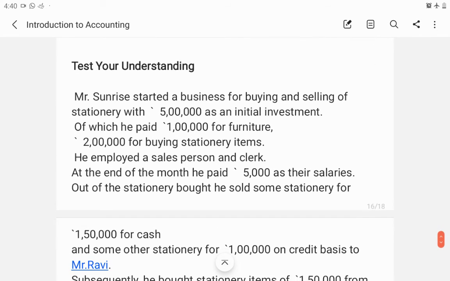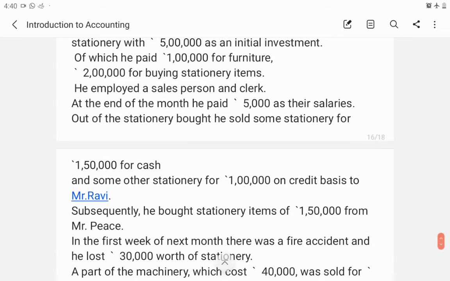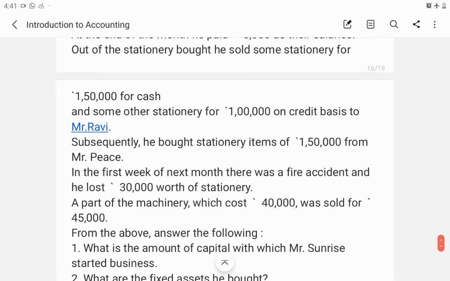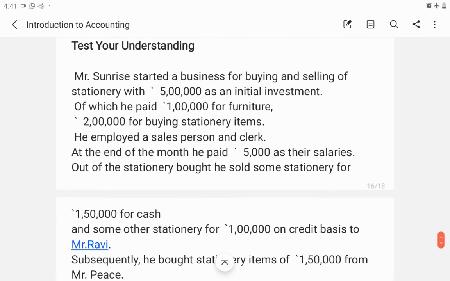Next, you can test your understanding. You can identify the following: which is the amount of capital, what are the fixed assets, the value of the goods purchased, who is the creditor, what is the expense, what is the gain, what is the loss. So this is the question.